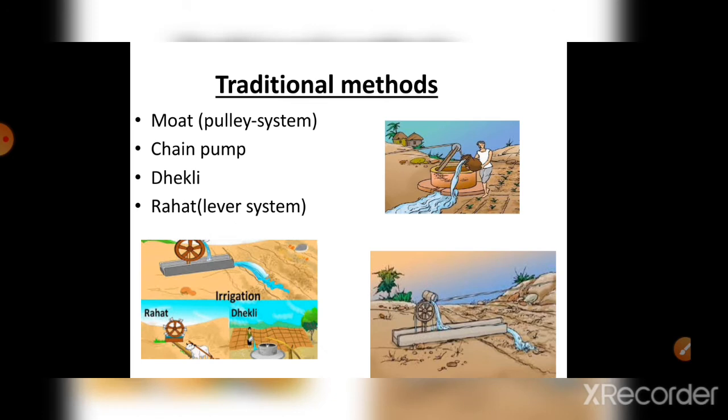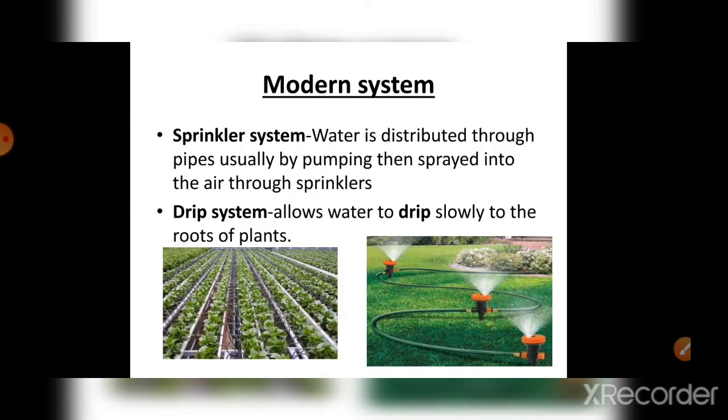There are two types of irrigation, one is the traditional method and another is the modern method. First is the traditional methods. In this, four methods are there. The first one is moat, that is the pulley system. Then chain pump, like this is chain pump, this is moat, and here rahat and dekli. Next, the modern system is the sprinkler system and drip system. Only two types of system in the modern system.